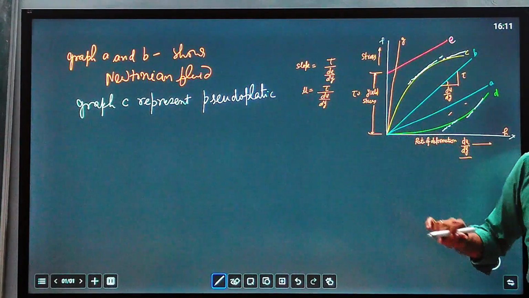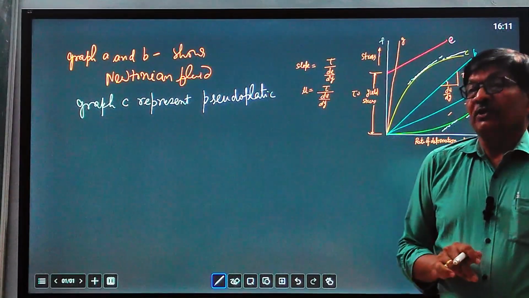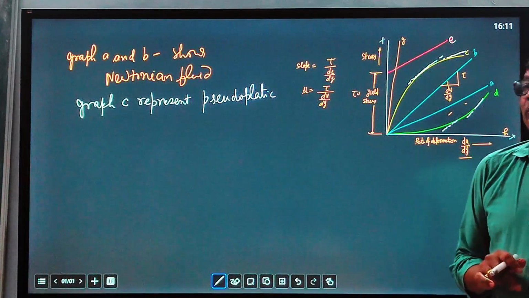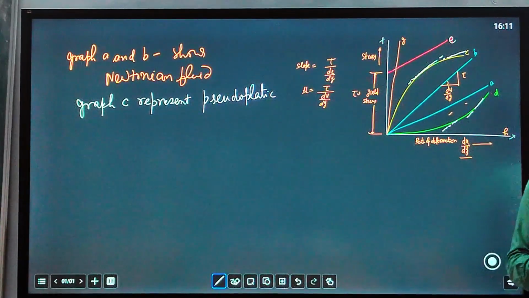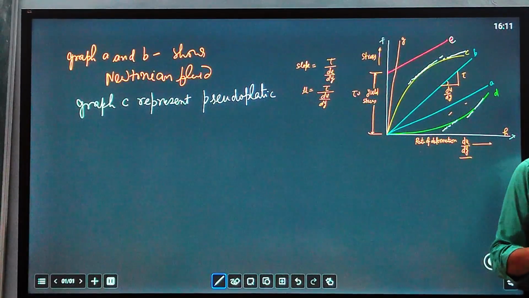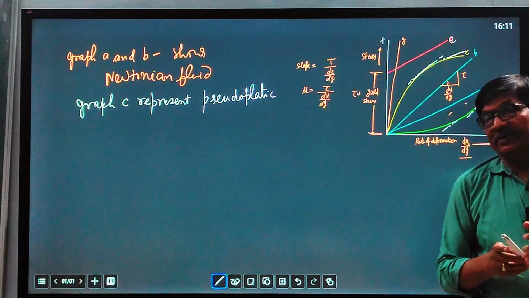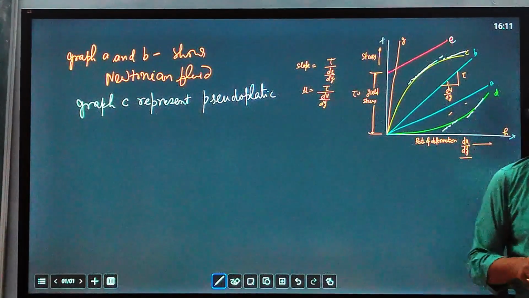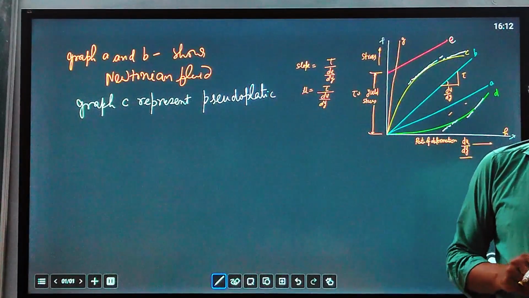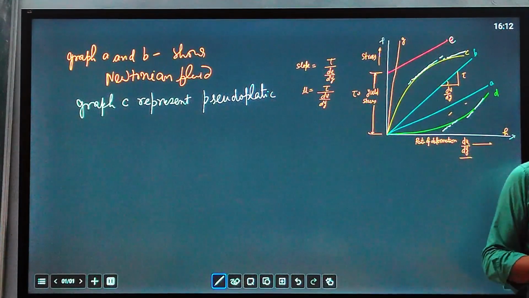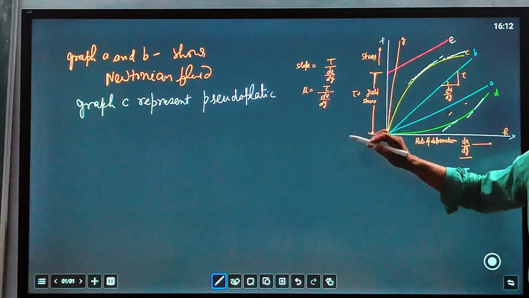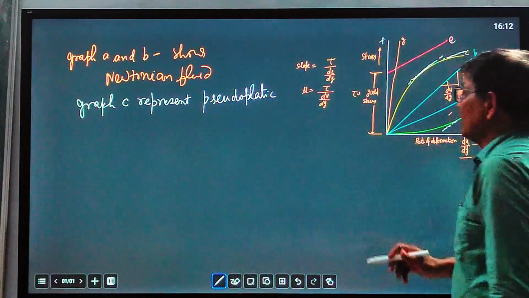Graph C is for this pseudoplastic fluid. The best examples are milk and blood. Blood is thick. But start churning by using stresses. You take some revolving device and you start a churning process, like for cream. There is a separation of cream from milk, and milk becomes very thin, dilute. So the coefficient of viscosity of milk will decrease.